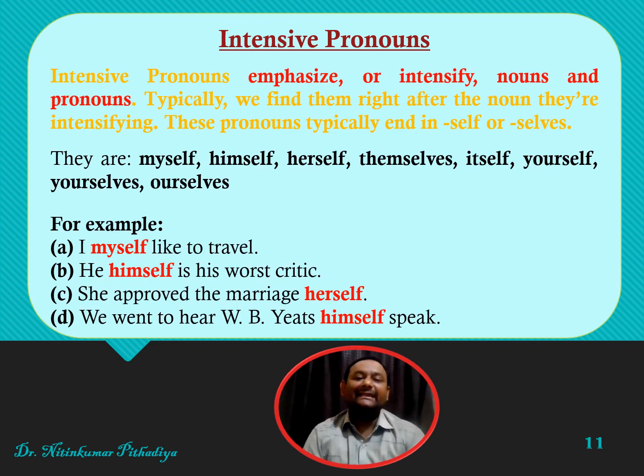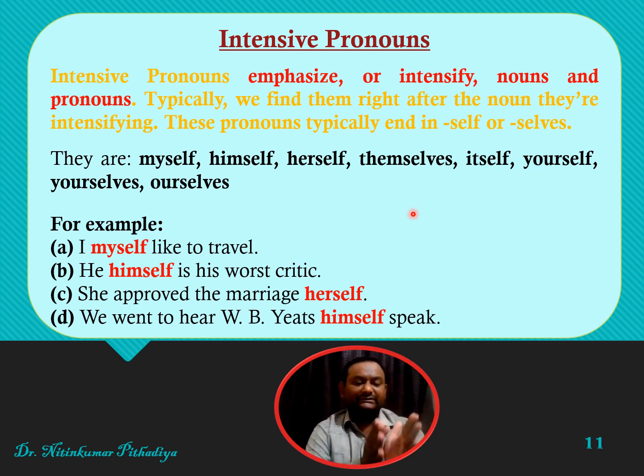Then there is intensive pronoun. Friends, we know about this. This intensive pronoun can also be called emphatic pronoun, and they try to emphasize or intensify nouns and pronouns. Typically, we find them right after the noun.